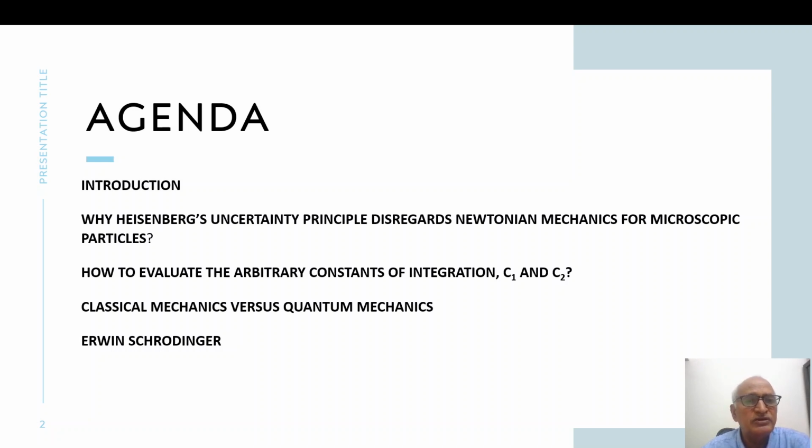Agenda: introduction; why Heisenberg's uncertainty principle disregards Newtonian mechanics for microscopic particles; next, how to evaluate the arbitrary constants of integration, for example C1 and C2; classical mechanics versus quantum mechanics; and lastly, a few lines about Erwin Schrödinger, the celebrated physicist.